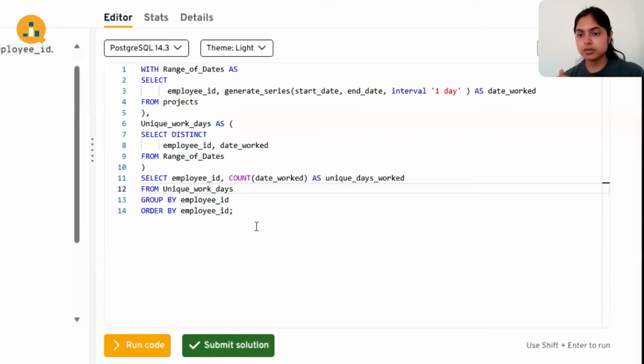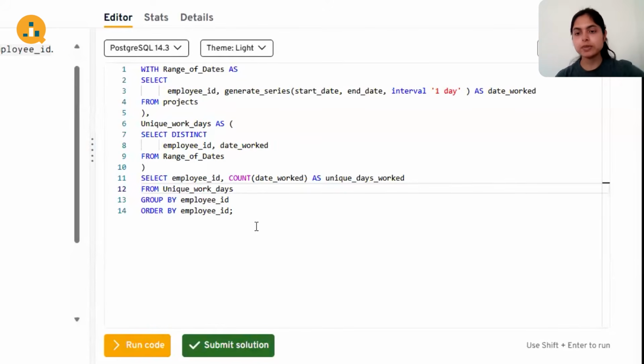So the generate series function is generating all the dates between start date and end date. For example, if I take the given example of the table, if the start date is 1st January 2024, the series is generating all the dates in between from the start date till the end date, including the boundaries, the start date and the end date. An interval of 1 day is specified so that it takes into account each day and it's not skipping any dates in between. So it takes both the start date and end date, it's inclusive of them, right? Yes. Okay, fine. So this will generate all the dates on which the employee has worked, irrespective of the project, right? Yes, that's my idea.